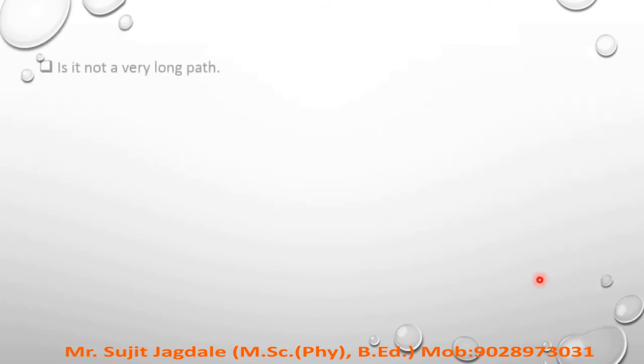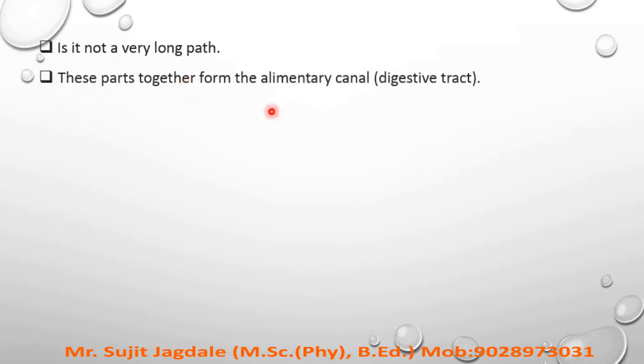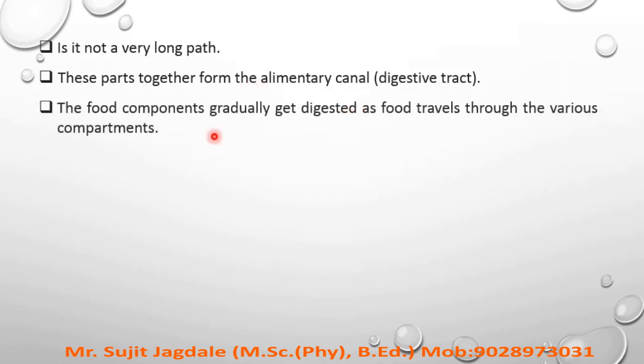Now as we look, it seems a very long path, but it is not actually very long; it is a very short process. These parts together form the alimentary canal, that means the digestive tract. So the whole 6 compartments are referred to as the digestive tract.